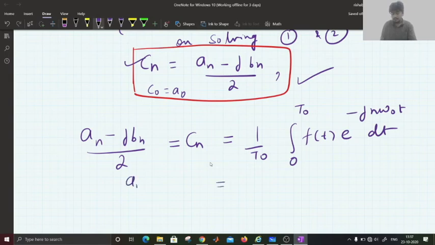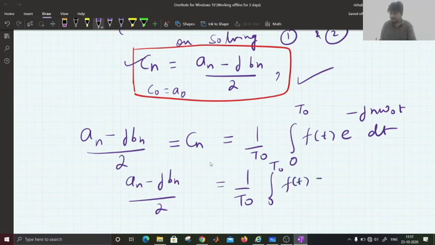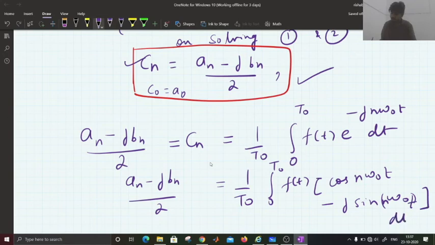Now An minus j Bn by 2 will be given as 1 upon T naught integration 0 to T naught f of t, applying Euler's relation, we can write (cos n omega naught t minus j sin n omega naught t) into dt.